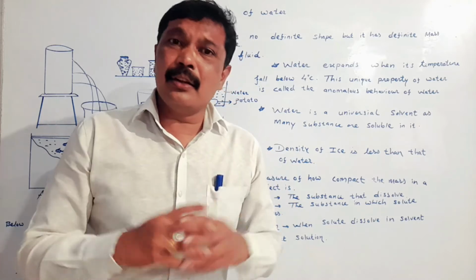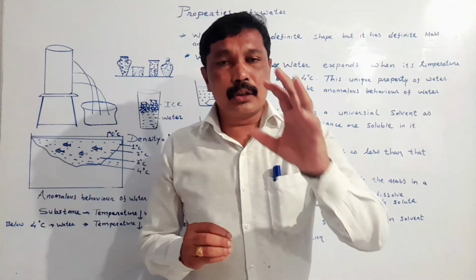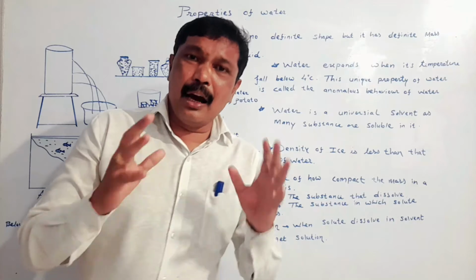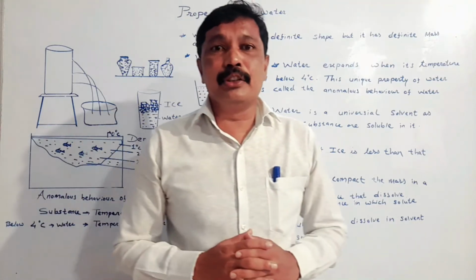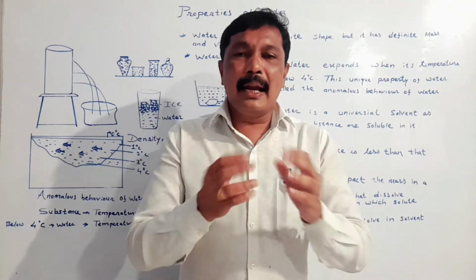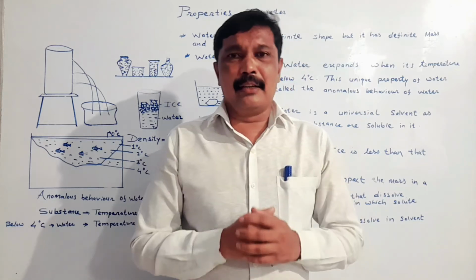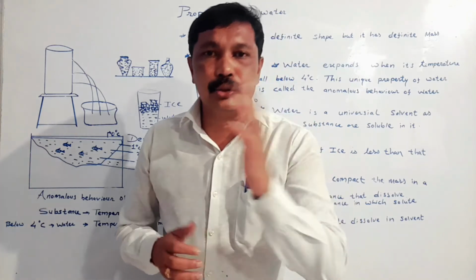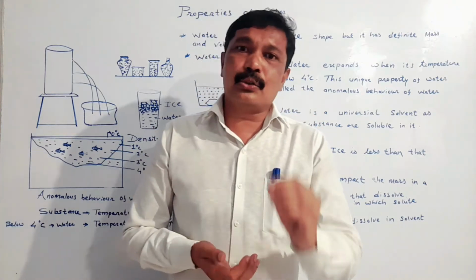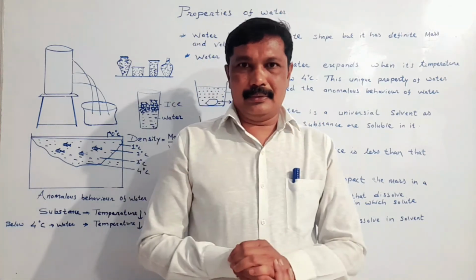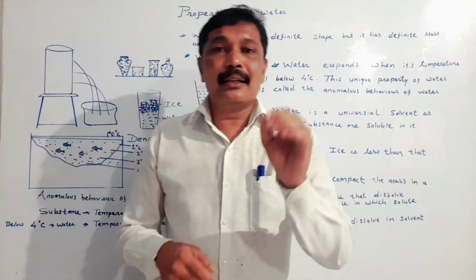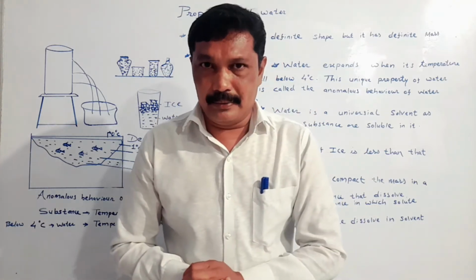In this condition, we say that the salt is completely dissolved in water, and now we get a new substance which is called salt solution. My dear student, in this activity, the salt dissolves. The substance which dissolves is called solute, and the substance in which it dissolved is called solvent.